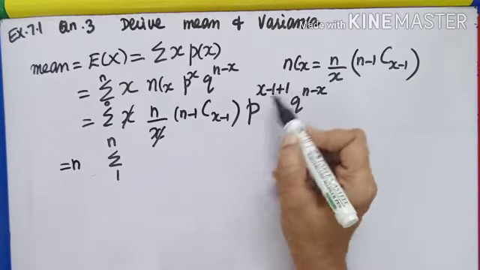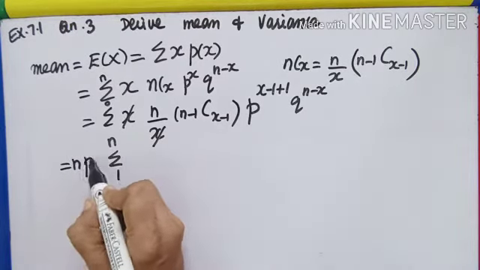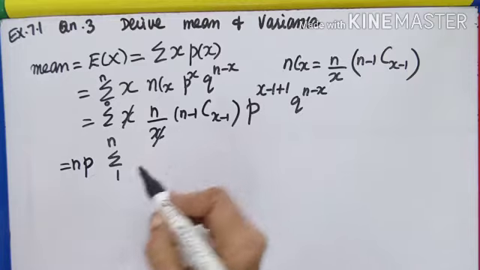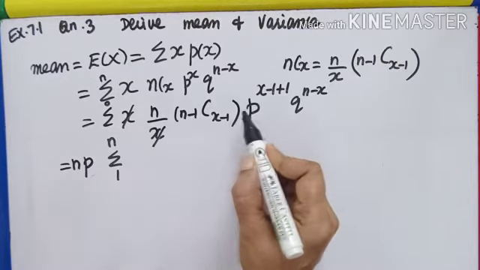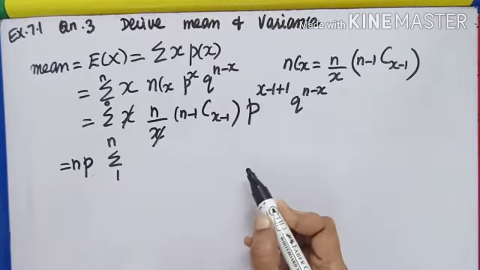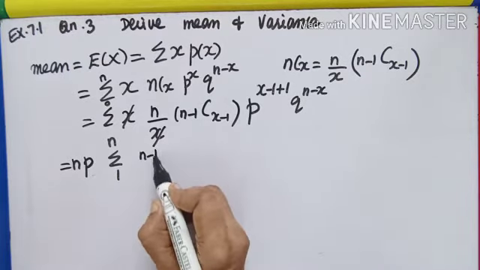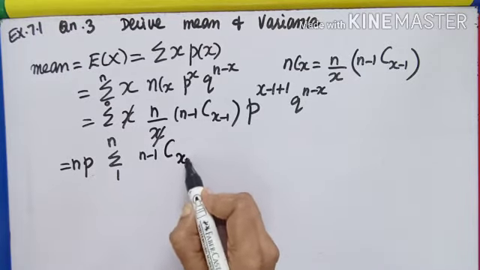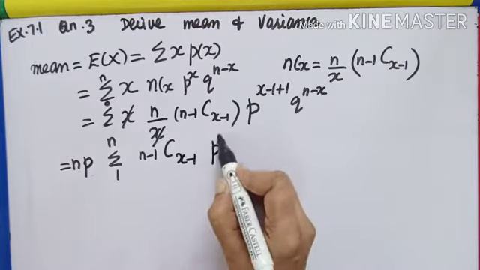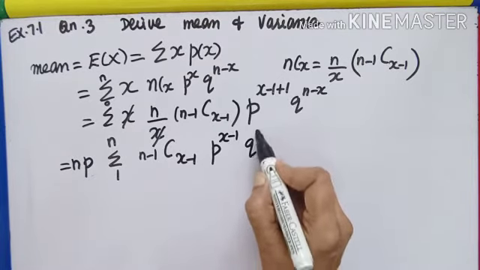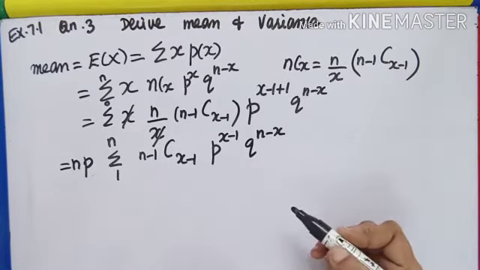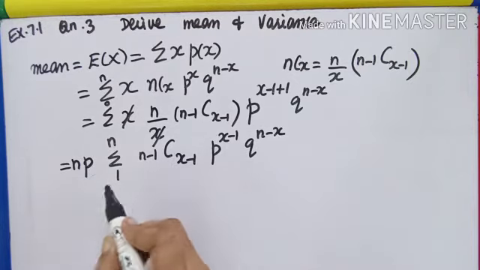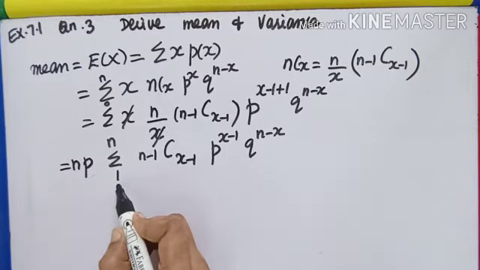Also p power 1, let me bring outside sigma. What is remaining? n minus 1 C x minus 1, p power x minus 1, q power n minus x. Now, it is valid only if I put from 1. Why?